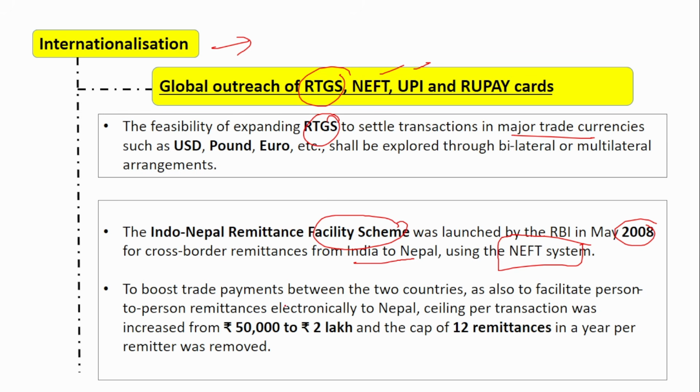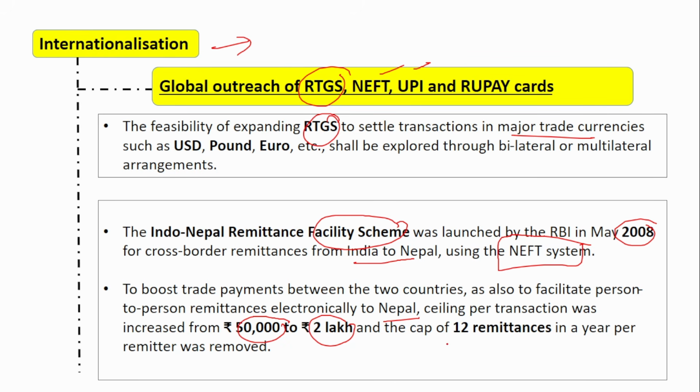Previously the limit was just 50,000 and now it has been raised to 2 lakhs to boost trade payments between the two countries and also to facilitate person-to-person remittance electronically to Nepal. The ceiling per transaction was increased from 50,000 to 2 lakhs. So the per transaction limit was 50,000. It is now increased to 2 lakhs.